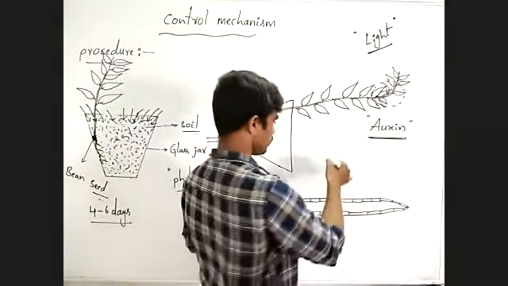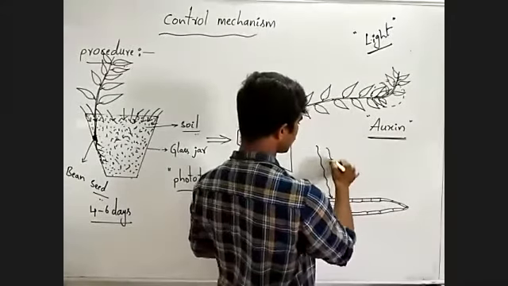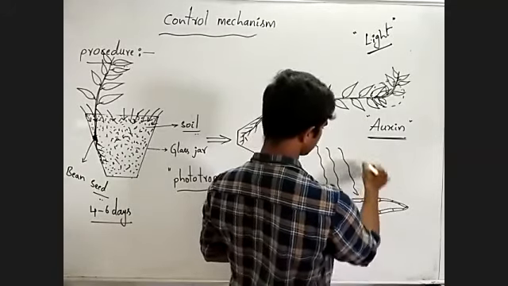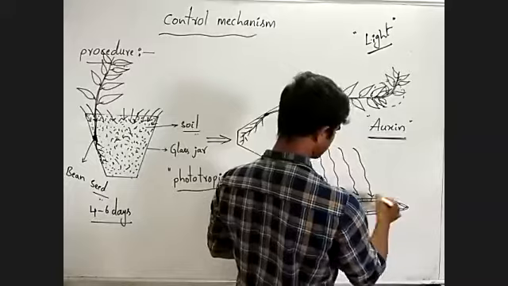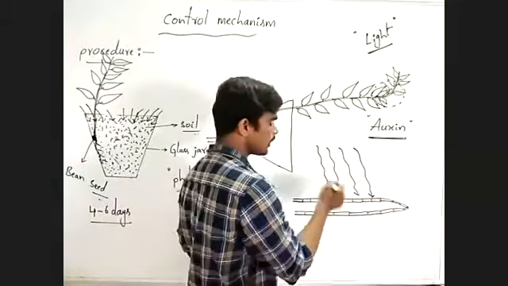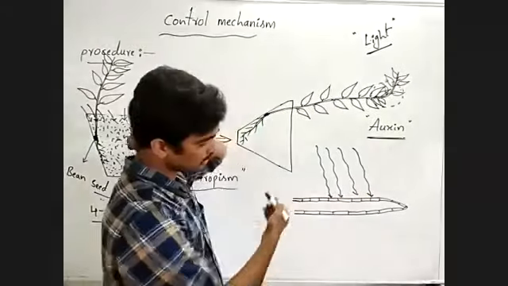Now, whenever light falls on the stem laterally, for example like this, when light falls on one side of the stem from the lateral side, like this.